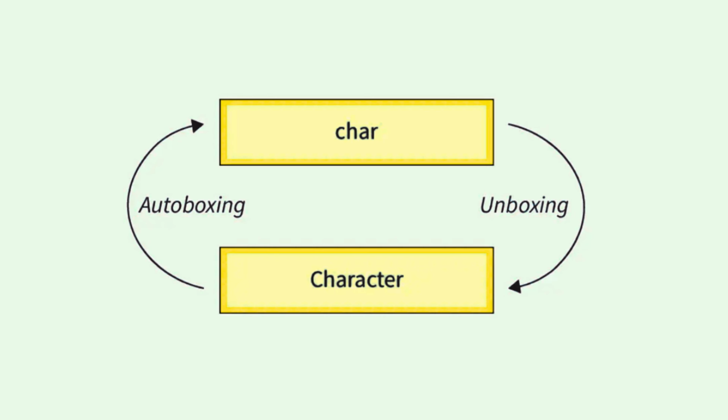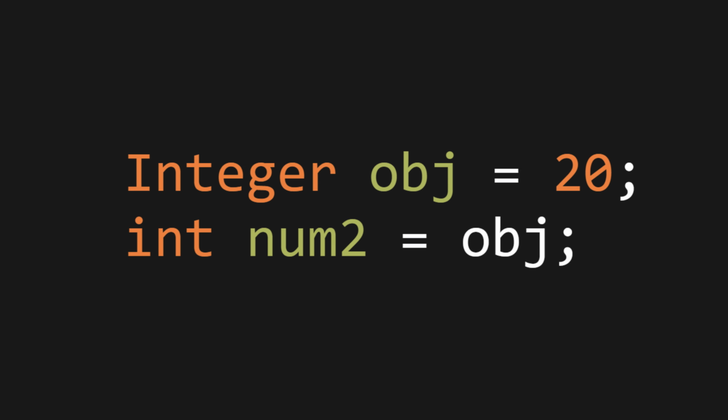And the opposite of autoboxing is unboxing. Integer obj = 20, int num2 = obj. This is unboxing. So let's write an example.